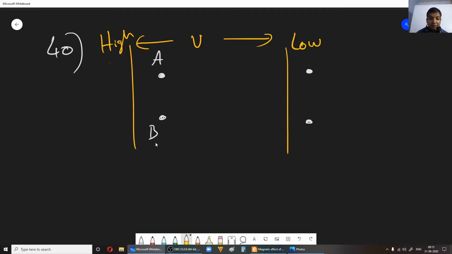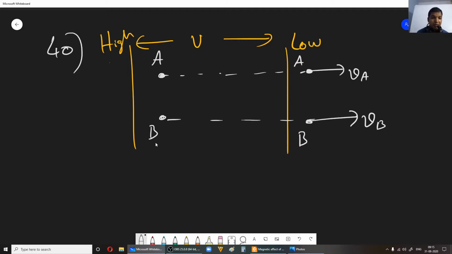Fine. Now charged particle A, when it comes here, say its velocity is VA. Now charged particle B, when it comes here, its velocity will be VB, let us say. Okay, now do you think VA and VB are the same? No, because we don't know what the masses are, right? So the masses are different, so you are supposed to find the ratio. So here MA is not equal to MB.